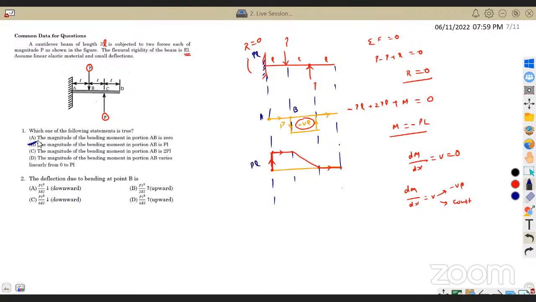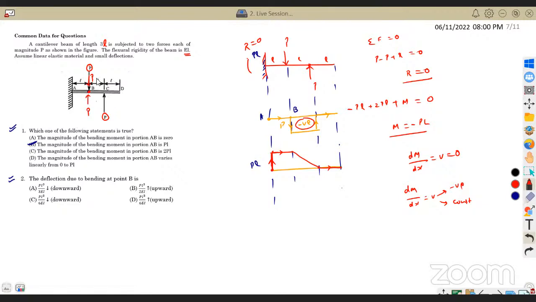What will be my deflection at point B? How to calculate it? I hope everyone has done the deflection chapter, so there won't be any issues in that. See, it's a combined question. One question is basically from SFD BMD. Next question is from deflection. How to find out deflection at point B? What should I do? Superposition. Just use the principle of superposition. Transfer this load P to point B. If I transfer it, apply equal and opposite load P here.